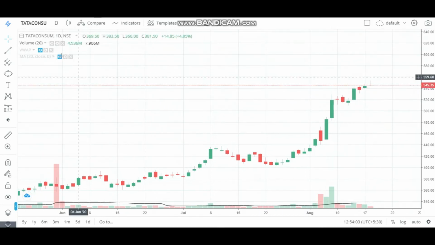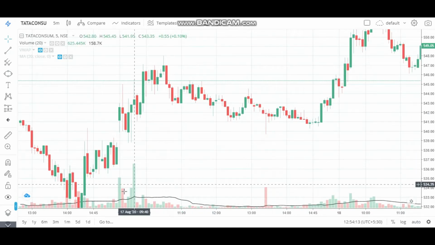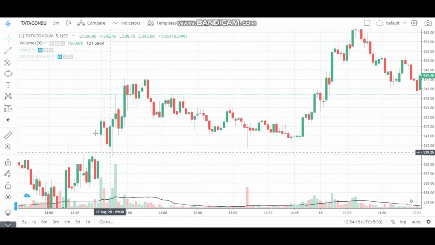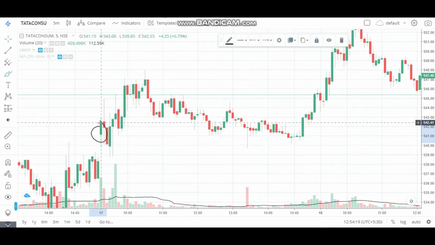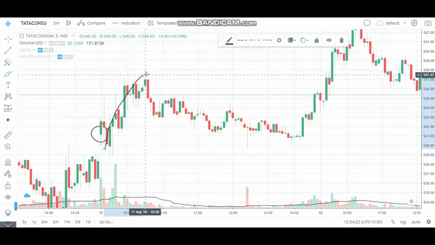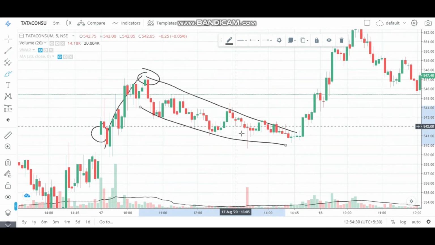So now moving on to the lower time frame of 5 minutes, we can see here on the previous trading session of 17th August, price opened at this area here, started moving upward, and this was yesterday's high, and then the whole day it traded lower.